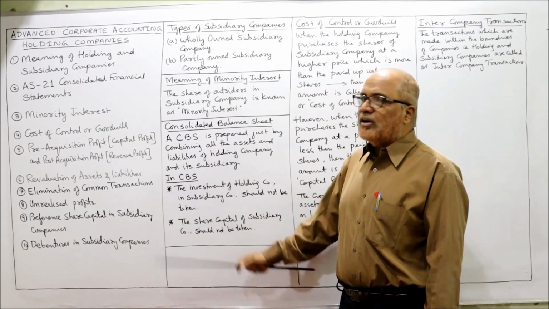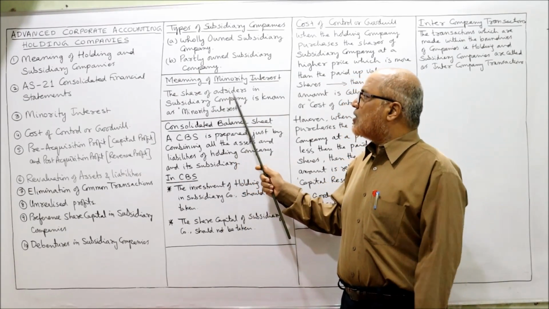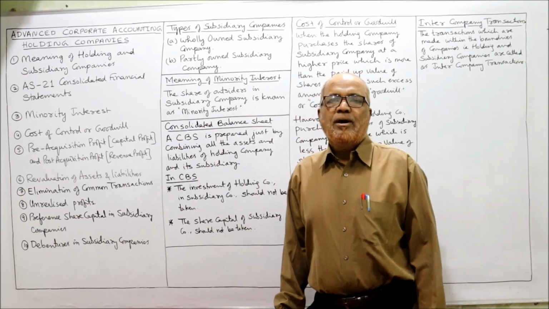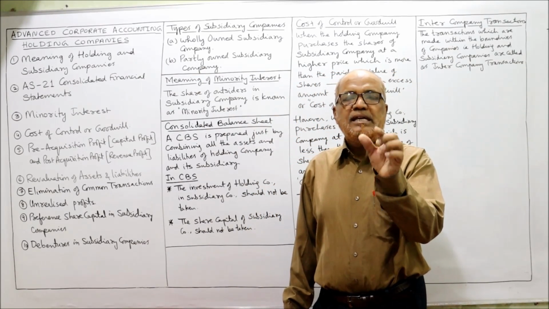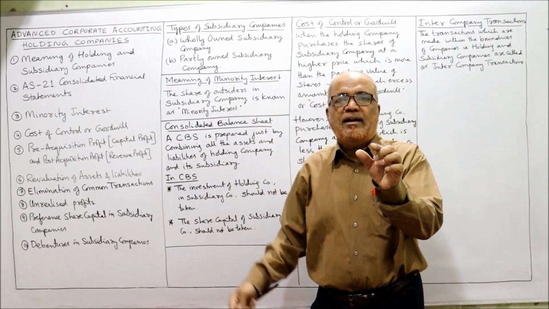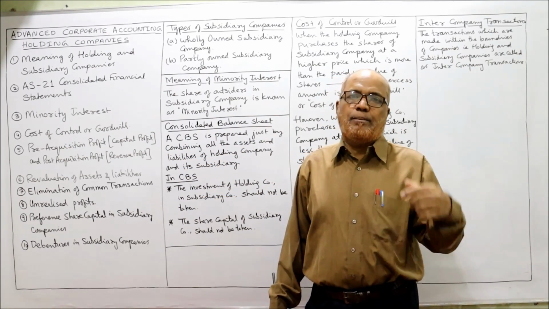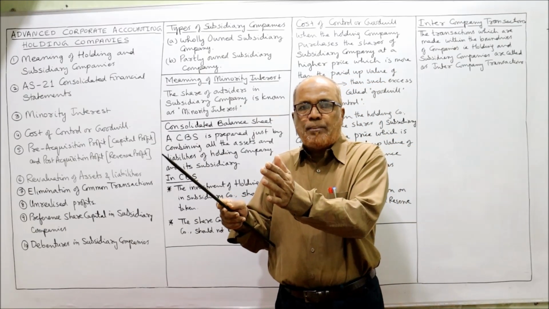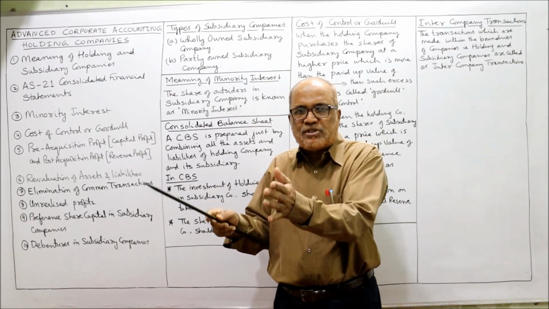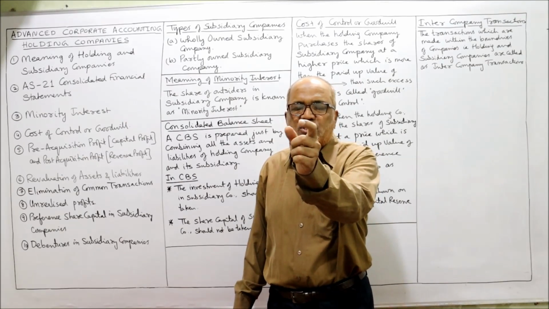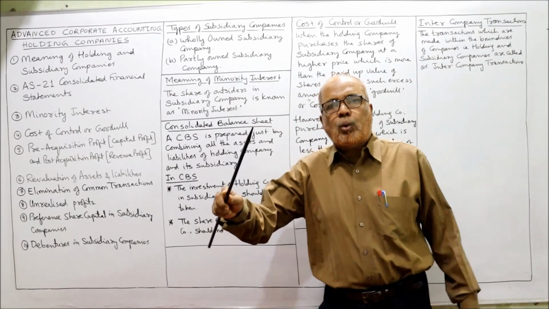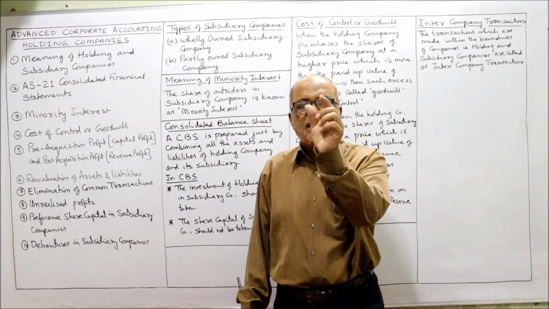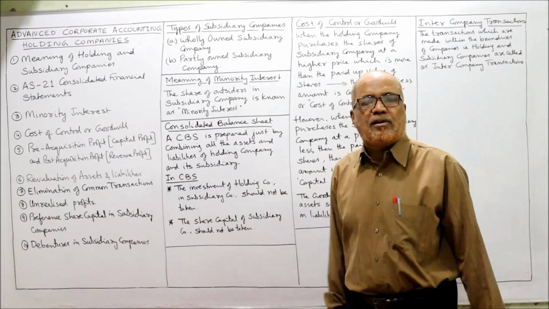Now, meaning of minority interest, just now I told you: the share of outsiders in the subsidiary company is known as minority interest. How much share capital is held by outsiders other than the holding company? Like in the example, out of the total share capital of the subsidiary company, 80% of shares are held by the holding company and 20% shares are held by outsiders, and the shares held by outsiders are called minority interest.